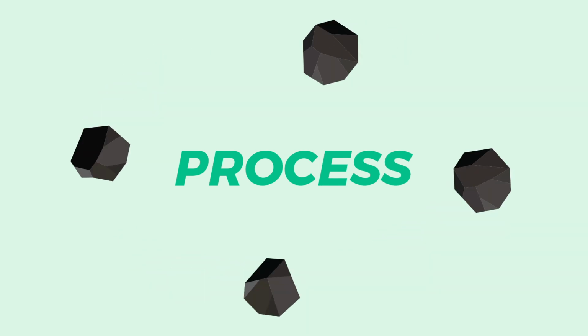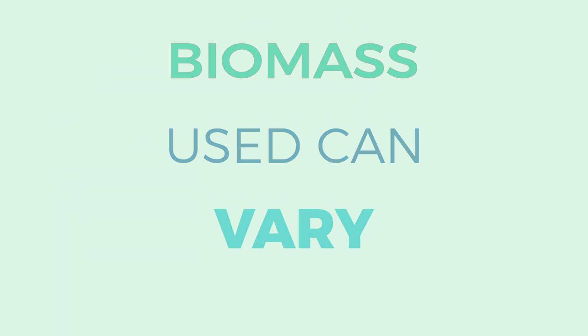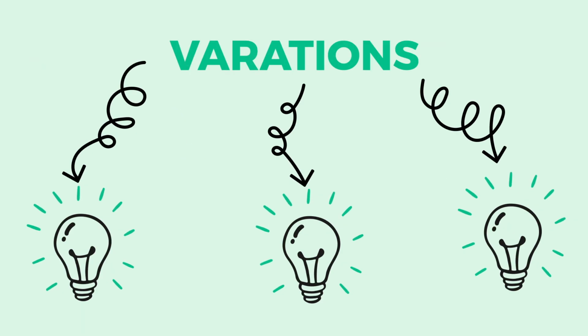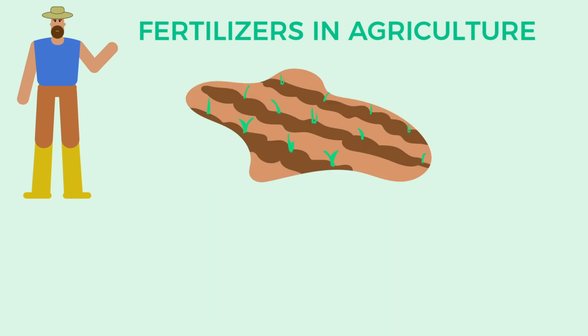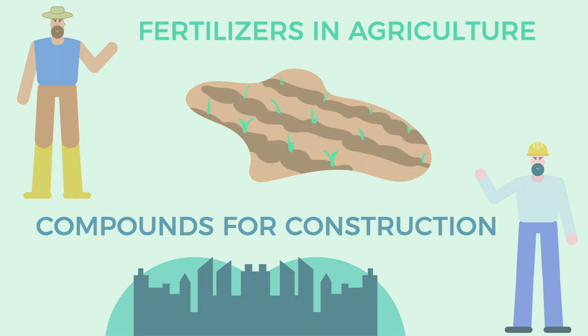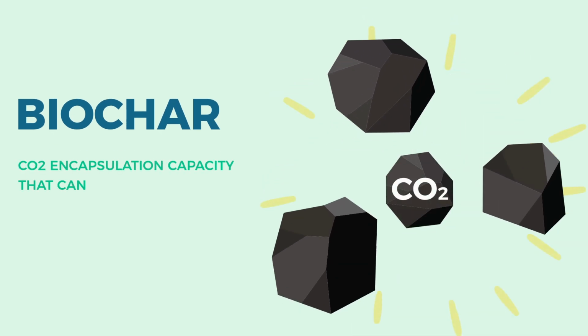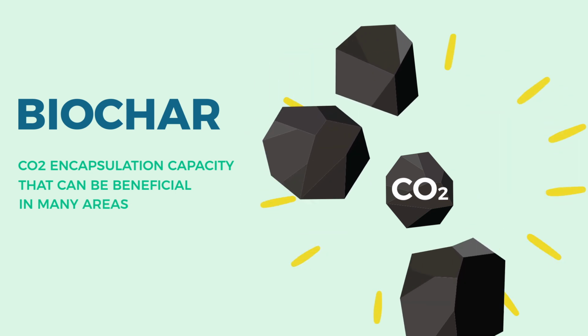The process in which biochar is formed can have different results, as the type of biomass used can vary, which also impacts its chemical composition. These variations in composition lead to different uses, such as fertilizers in agriculture and compounds for construction. Biochar even looks like a simple piece of charcoal, but it is much more than that. It has a unique CO2 encapsulation capacity that can be beneficial in many areas.